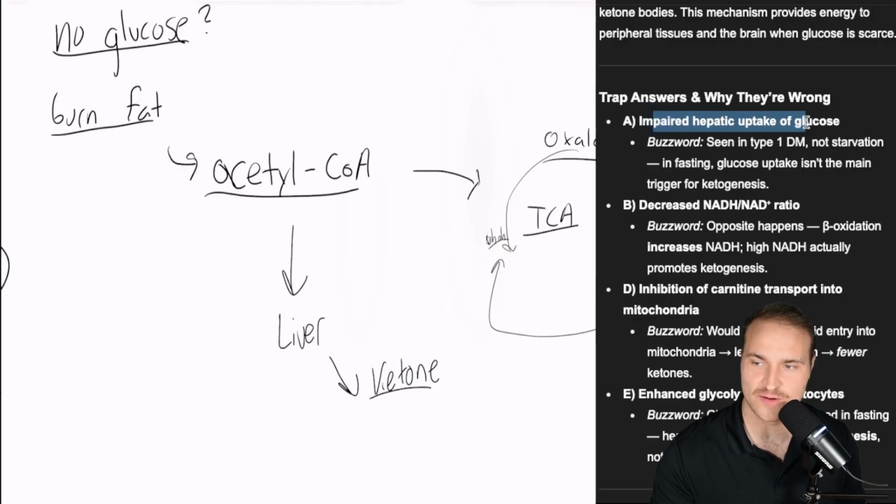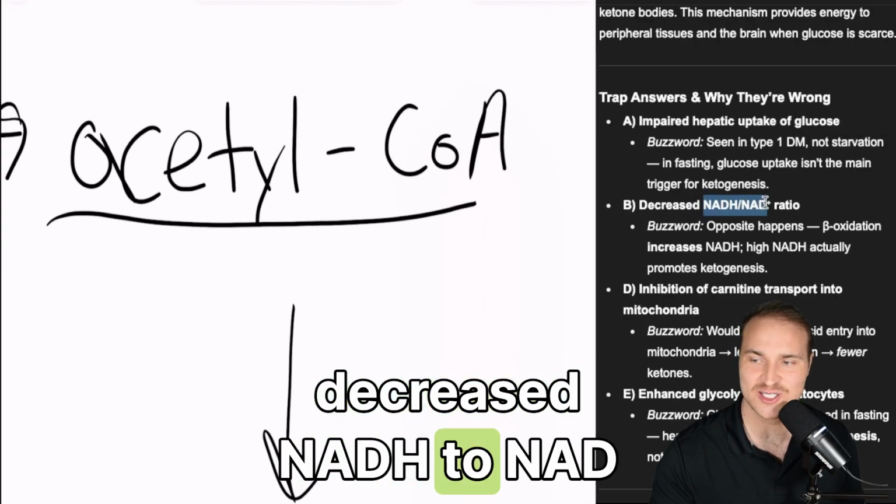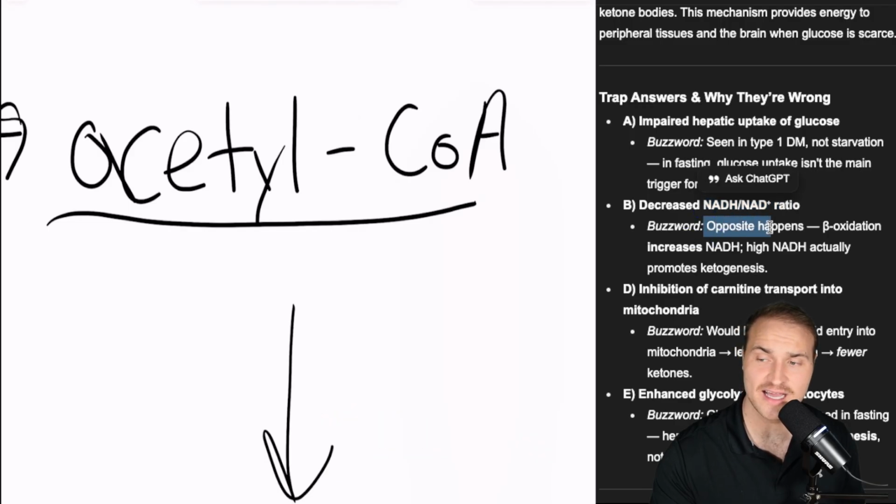So why are these ones wrong? Impaired hepatic uptake of glucose. That's seen in type 1 diabetes, but not starvation. Ketogenesis is driven by acetyl-CoA availability. Decreased NADH to NAD plus ratio. Actually, the opposite would happen.